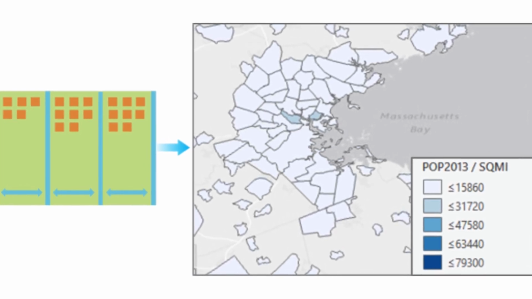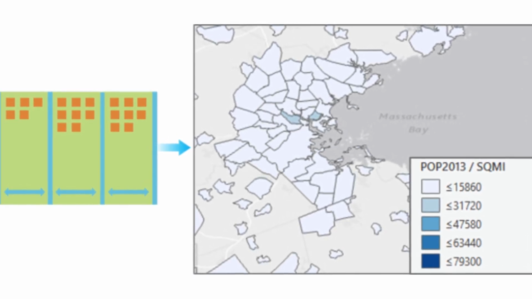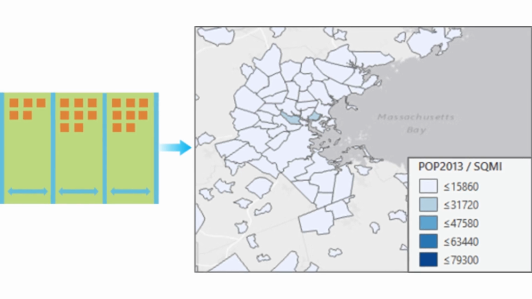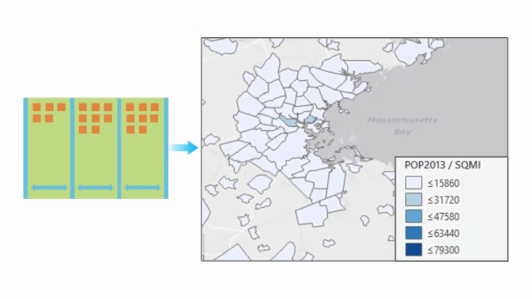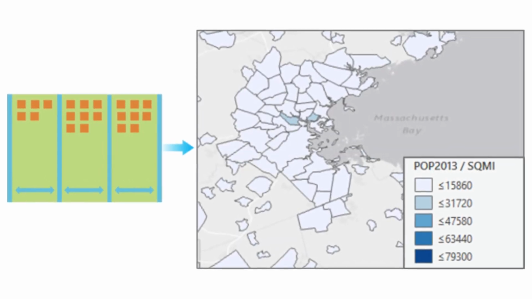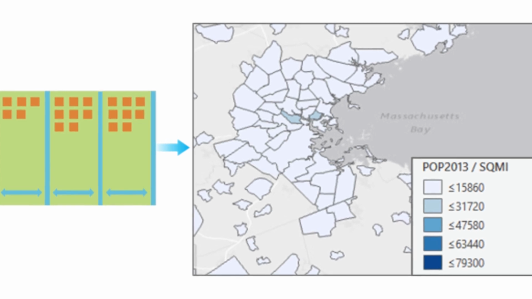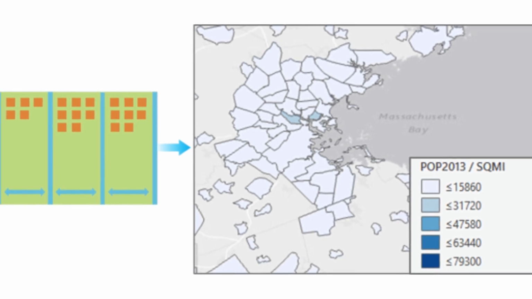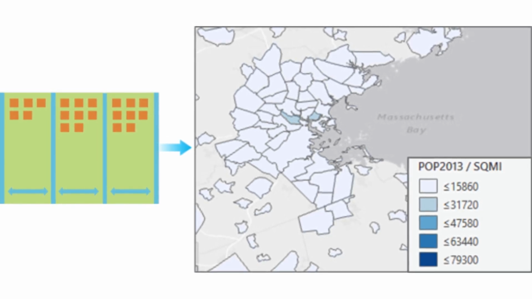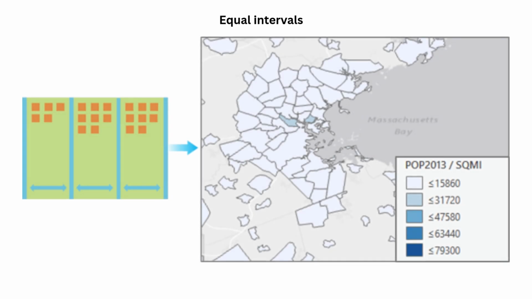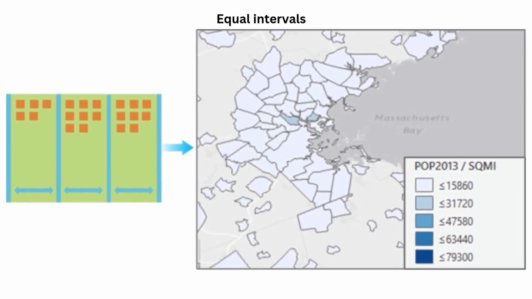The number of classes and class intervals that you choose will affect the appearance of the information on your map. With different classification methods, you can change the interpretation and meaning that the reader gets from your map. You also must balance the amount of information that you provide to the reader with how easy or difficult it would be for the reader to interpret that information.